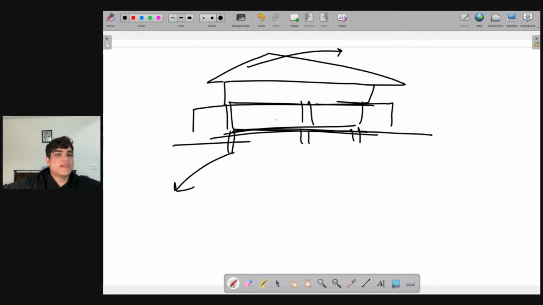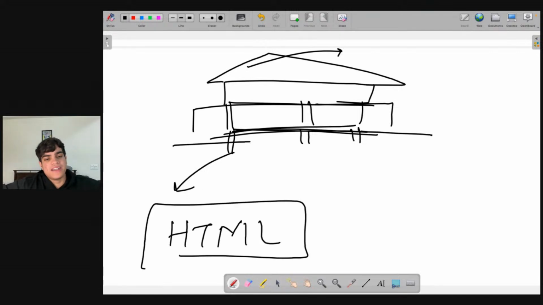So this part of making the house is what we will be using HTML for, right? And what is our house? Our house is our website. So basically, whatever physical structure that you want to give to your website, we'll be doing that using HTML, right?